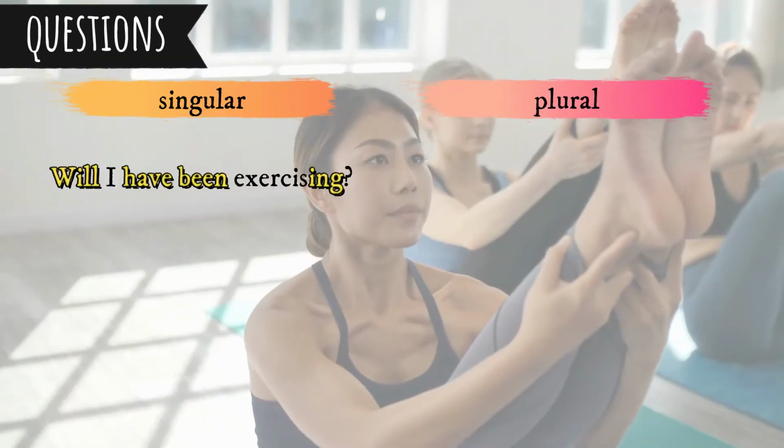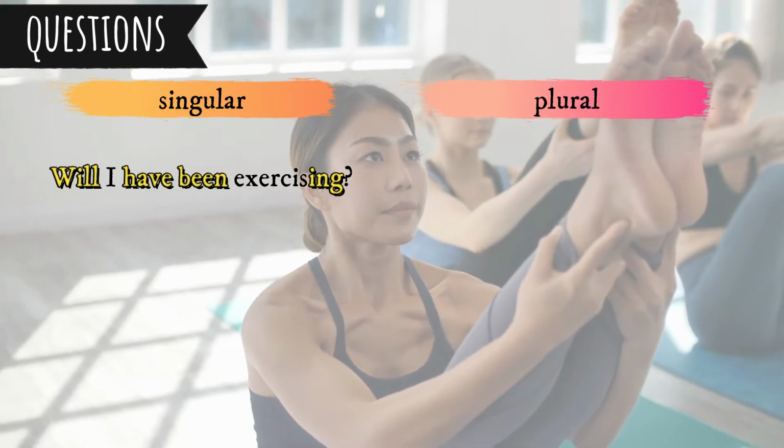To make questions we need will, a subject, have, been, and the ing form of a verb. For example, exercising. Will I have been exercising?